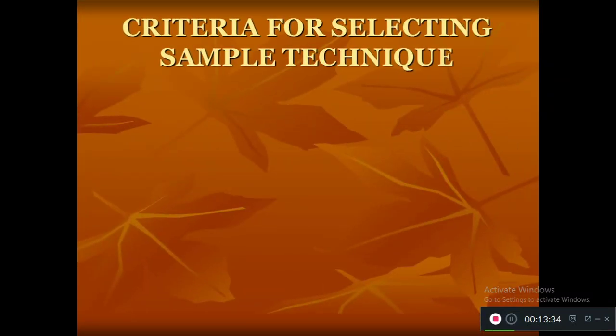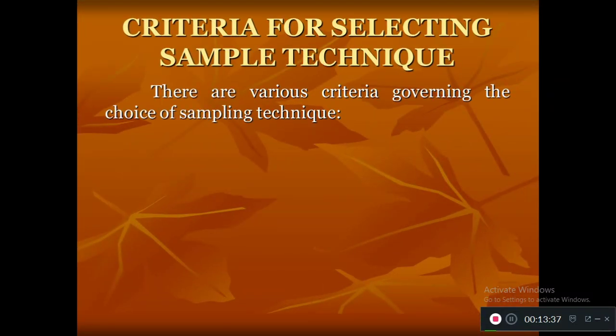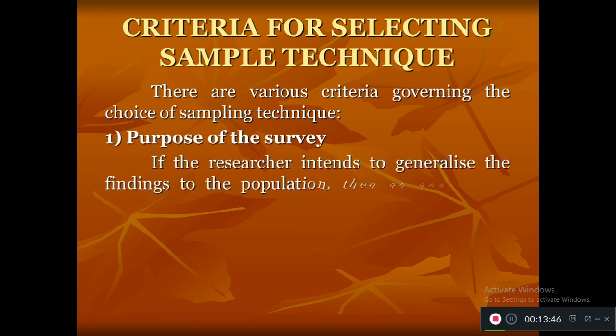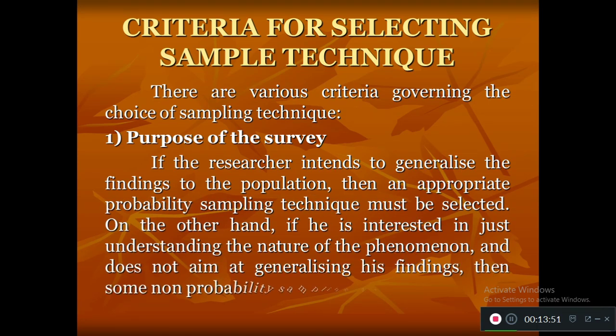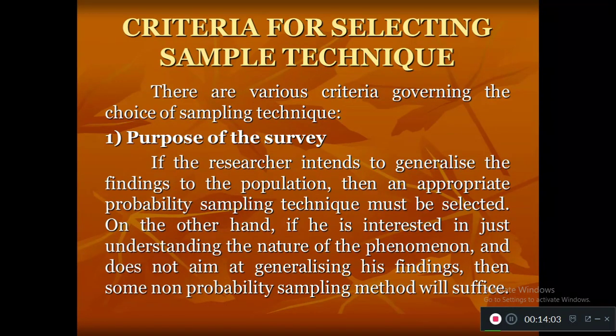Now let's see the overall criteria for selecting a good sampling technique. There are some criteria that you need to follow. The first one is the purpose of the survey. For what purpose are you conducting the survey? Based on that purpose, the researcher knows whether a probability sampling technique or a non-probability sampling technique has to be used.